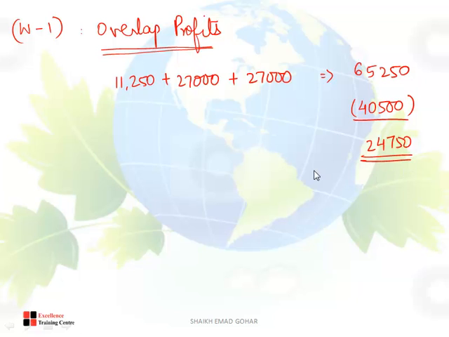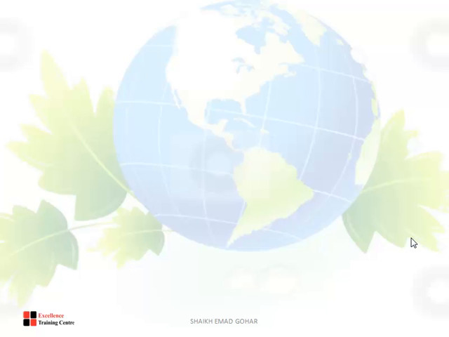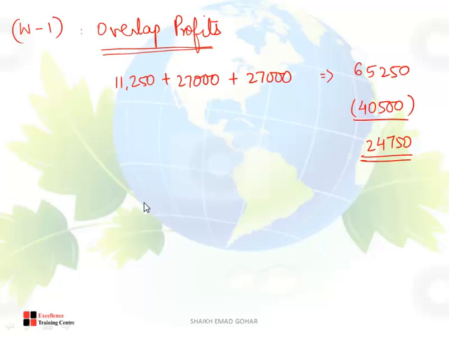This is the second approach. If you can see, these are how many months? I have taken 5 months, then 12 months, then 12 months. So the second approach is that you will take the profit figure, which is 40,500, and multiply by something.